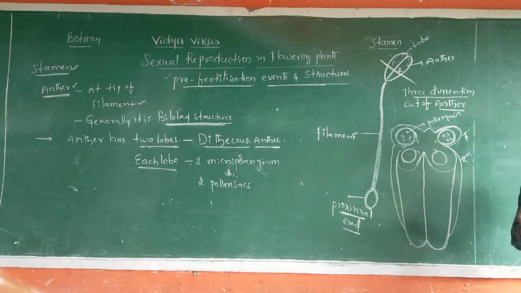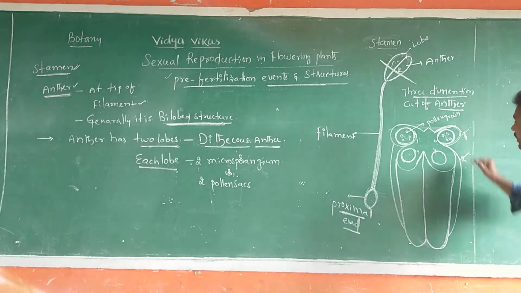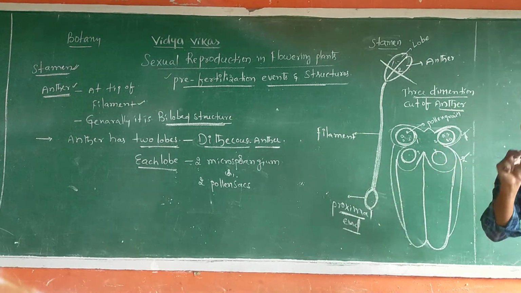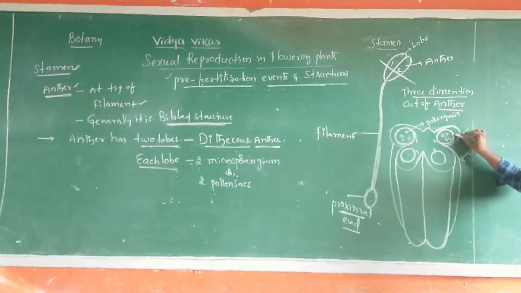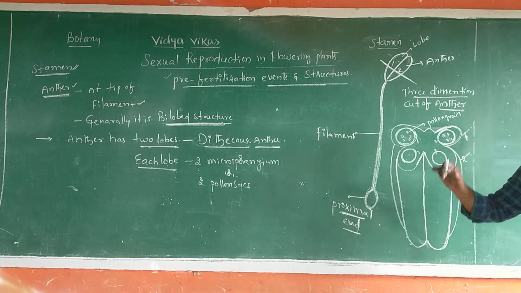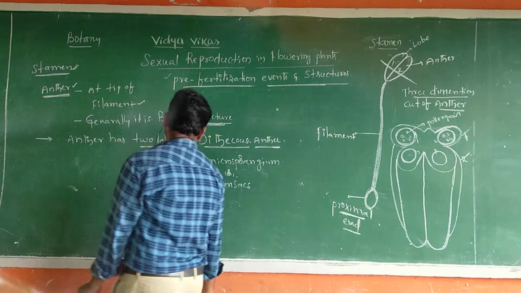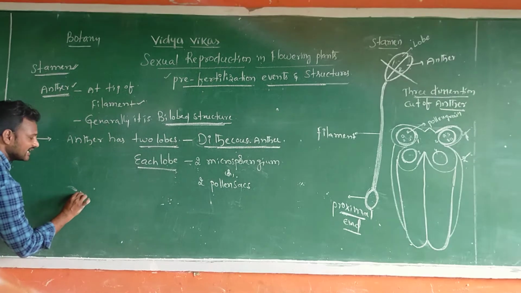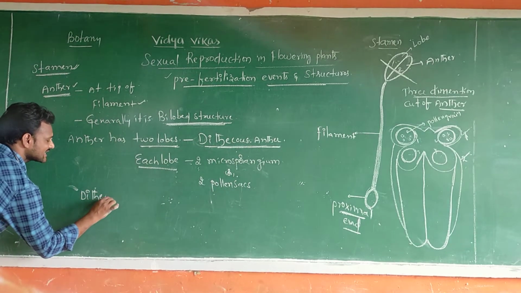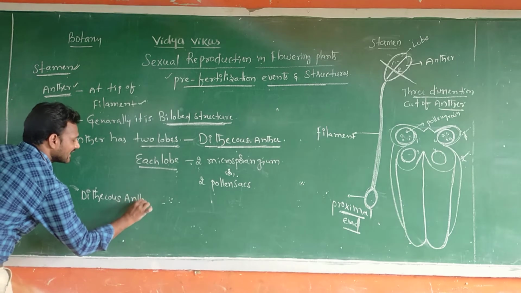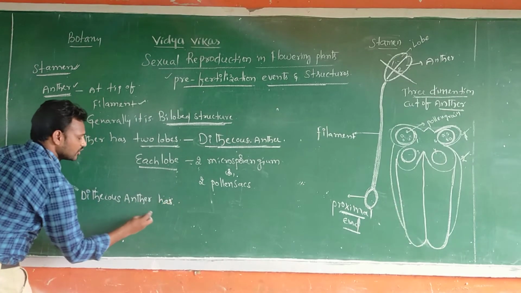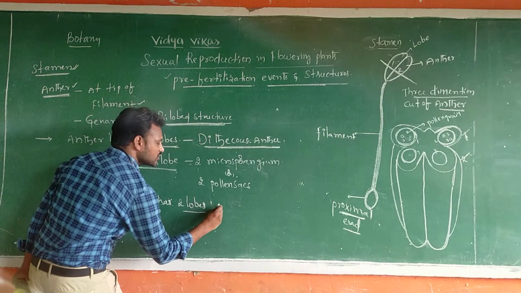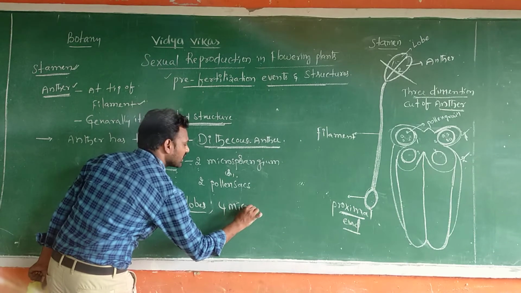4 microsporangia are present. How many lobes, sir? 2 lobes are present. Each lobe has 2 microsporangia or 2 pollen sacs. That's why 2 lobes and 4 microsporangia are present. So here you observed which anther, sir? This is a Dithecus anther. Dithecus anther has two lobes. How many microsporangia? 4 microsporangia.